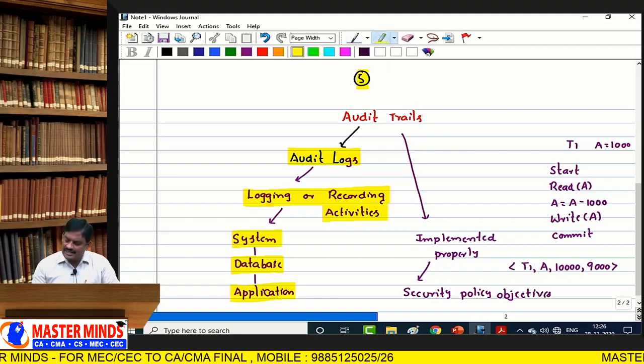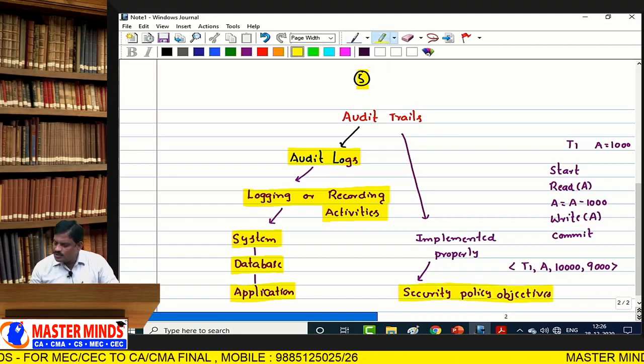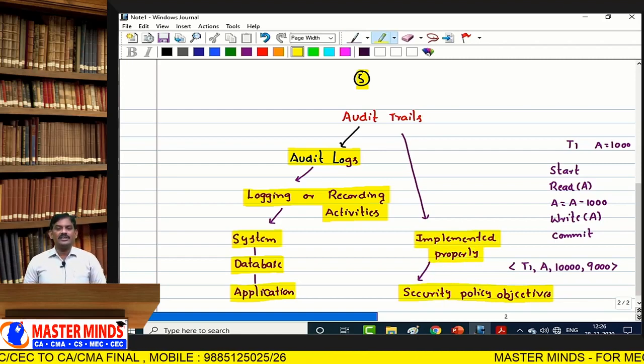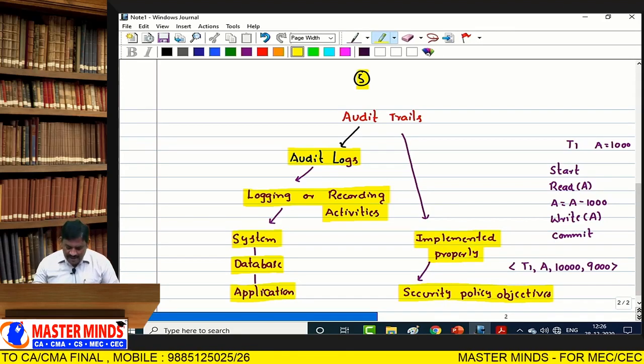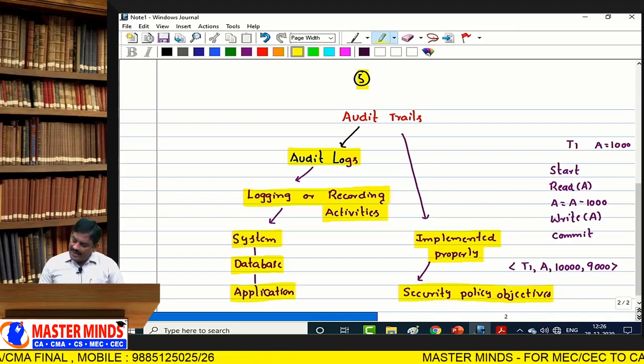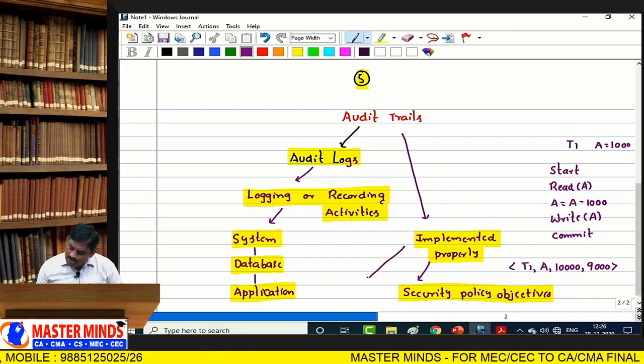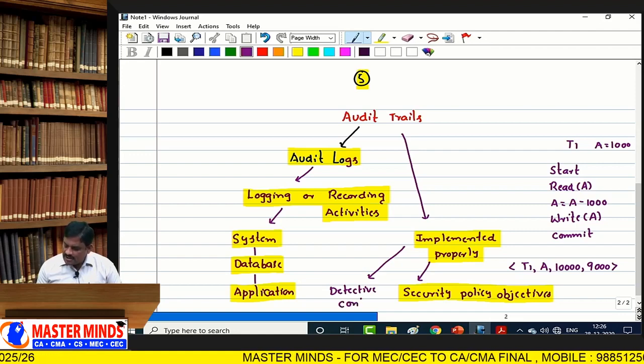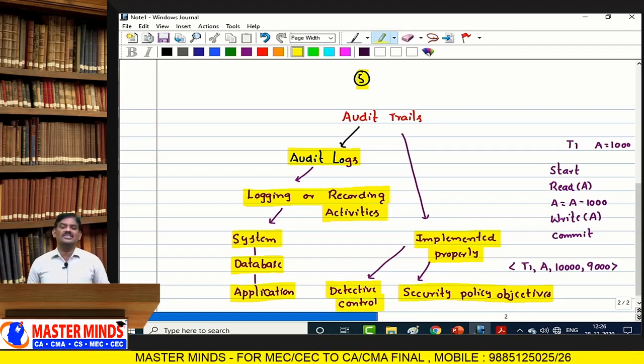They always assure you controlling, detection, prevention of unauthorized activities. It always provides you a proper detective control mechanism so that we are not going to allow any kind of unauthorized activity to be executed in our system.